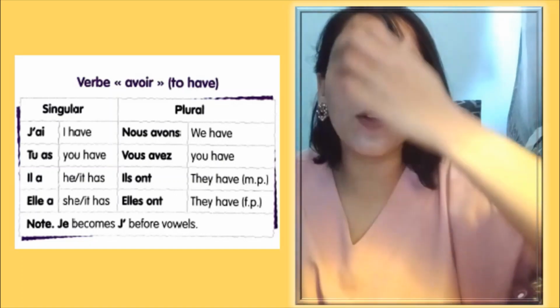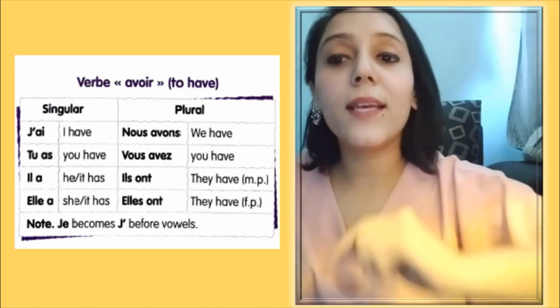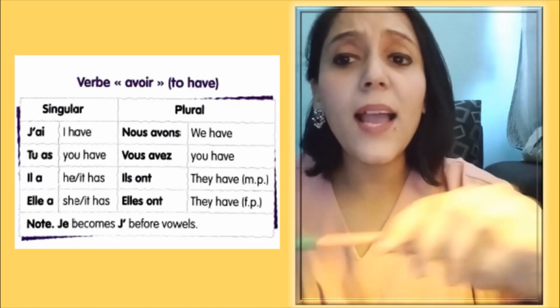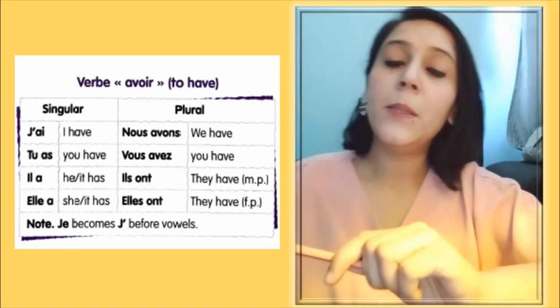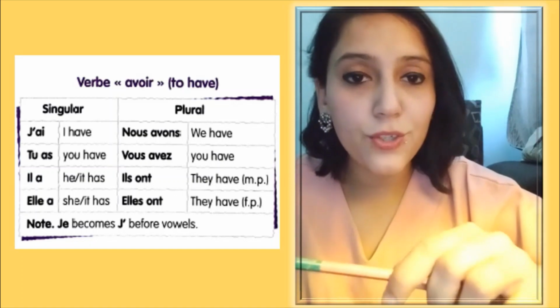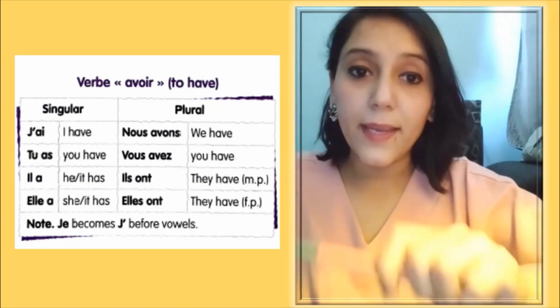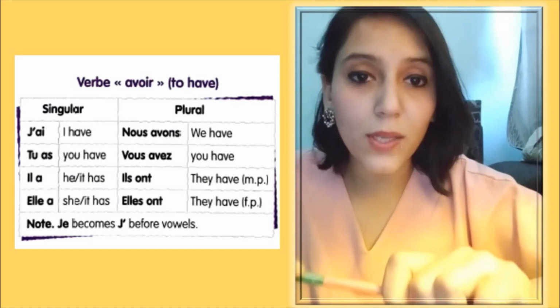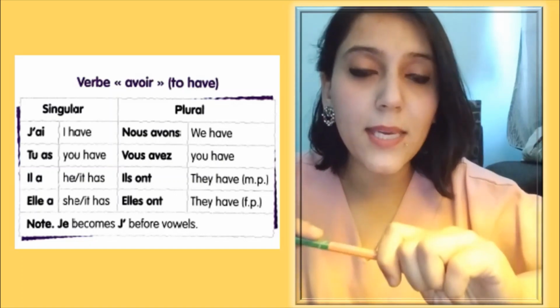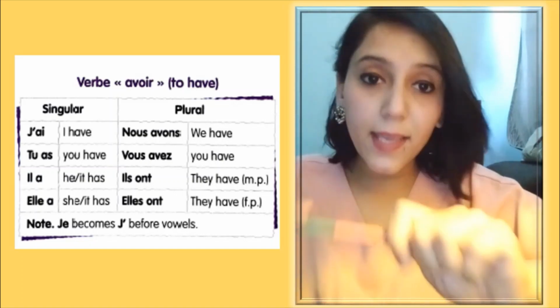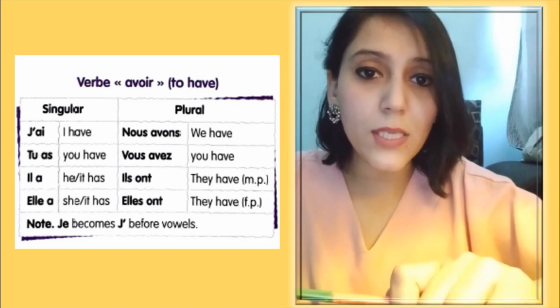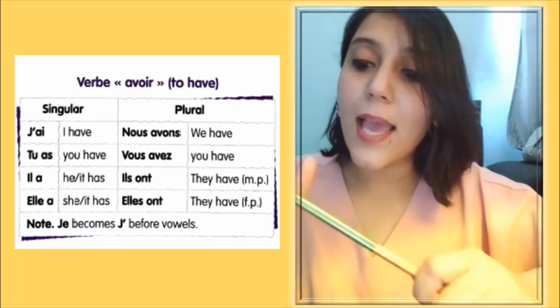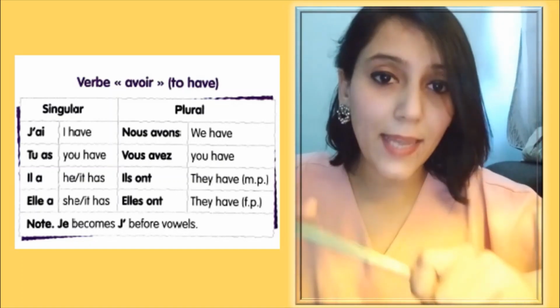Okay, so let's do the conjugation. One more thing I just want to tell you is that here we are doing the conjugation of the French verb in present tense. Présent de l'indicatif. In French we say simple present tense. In English, we have simple present tense and present continuous tense.